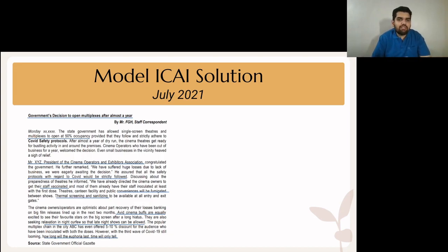Mr. XYZ, president of the Cinema Operators Association, congratulated the government. He assured that all protocols with regard to COVID would strictly be followed. This is a reassurance from the theater owners. What sort of protocols?